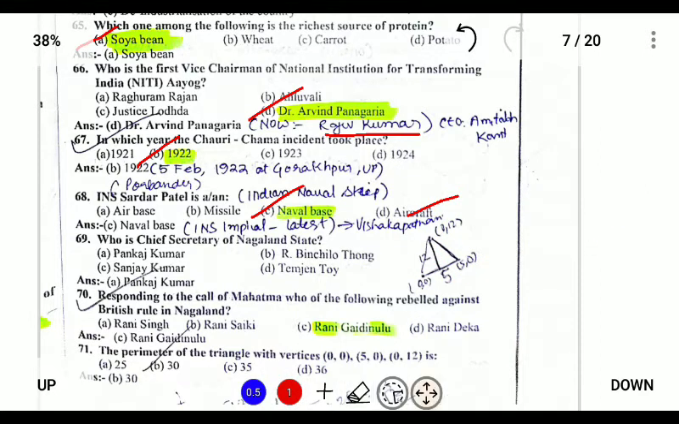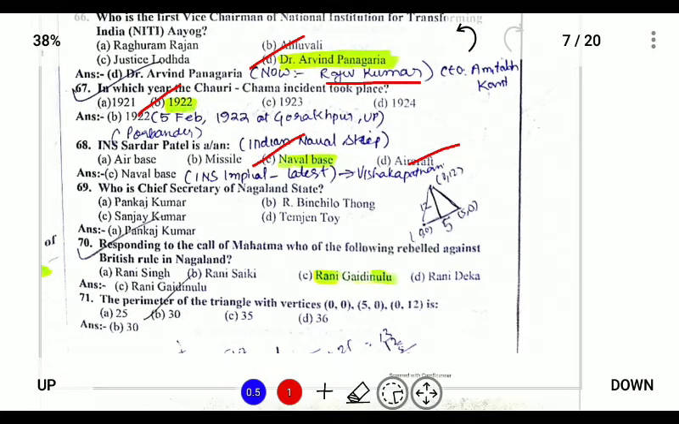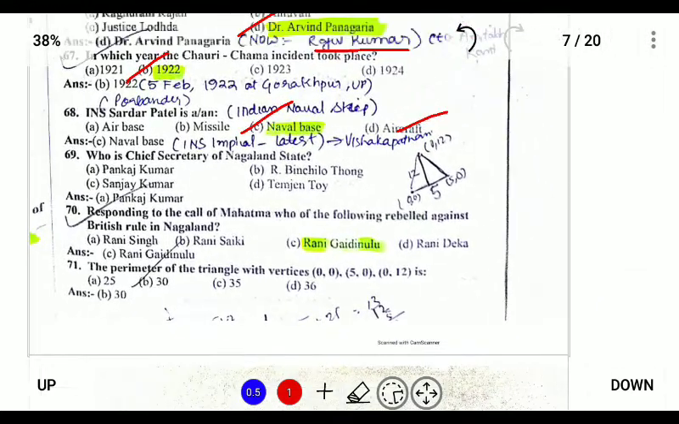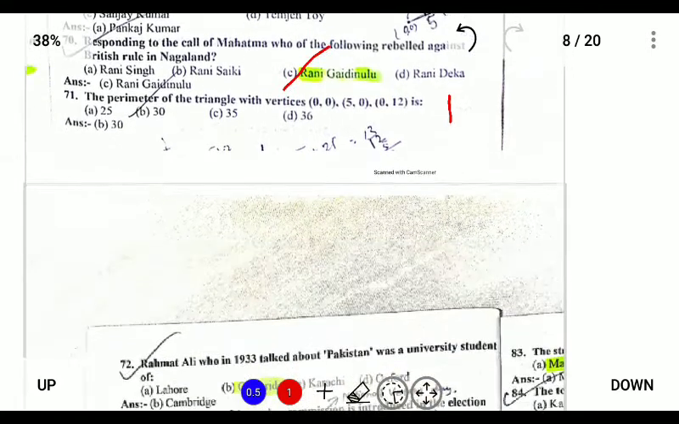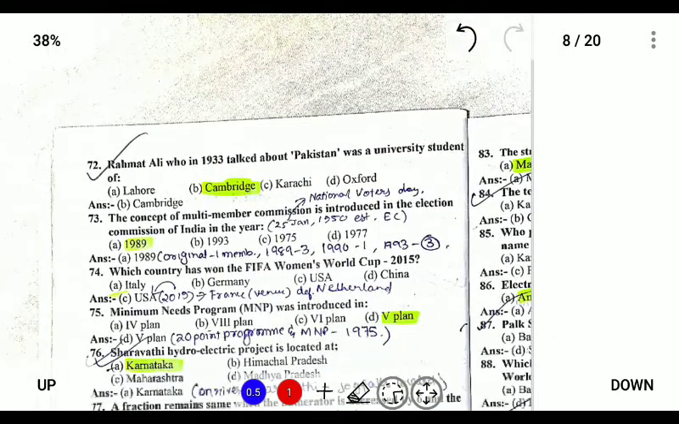Next, according to the call of Mahatma Gandhi, who of the following rebelled against British rule? Rani Gaidinliu was the one who rebelled against British rule during the Civil Disobedience Movement. Next, 72. Rahmat Ali, who in 1933 talked about Pakistan, was a university student at Cambridge. He was the first person who talked about Pakistan, although it was later Muhammad Ali Jinnah who succeeded in carving out Pakistan from India.